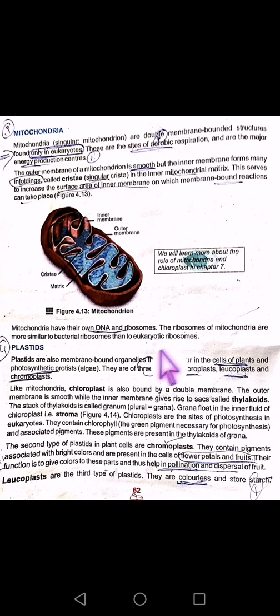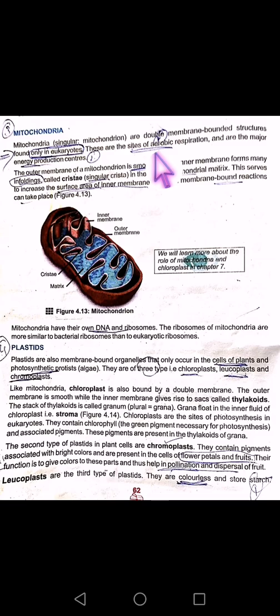Then comes mitochondria. Another cellular organelle is mitochondria. It is also called the powerhouse of the cell. All the energy, all the functioning is actually carried out by this cellular organelle, mitochondria. These are double membrane bound structures and are found only in eukaryotes. As we know, membrane bounded structures are normally found in eukaryotes, not in prokaryotes. These are sites of aerobic respiration and are the major energy production centers.